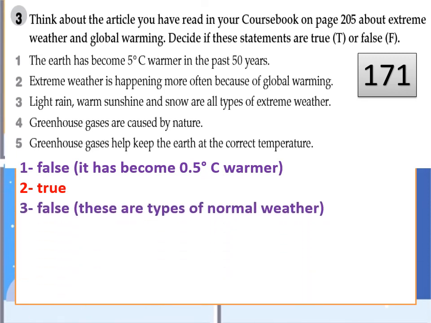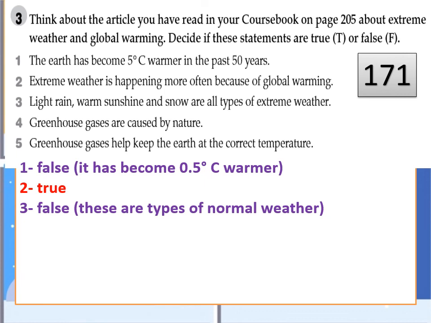Of course not. These are types of warm or normal weather. But what are the types of extreme weather as we said before? Heavy rain, too hot, too cold, too windy.